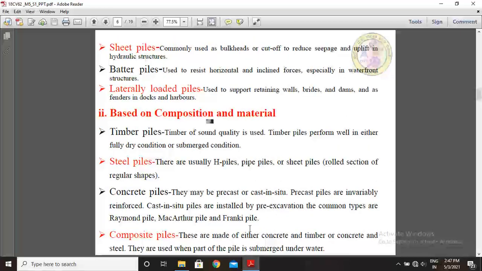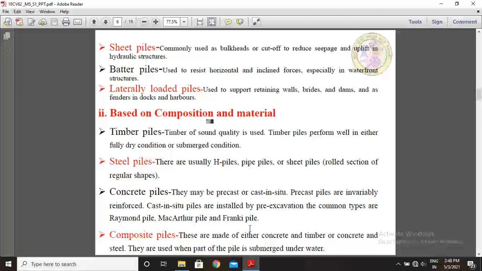Next piles are sheet piles. These are the most used piles nowadays. Sheet piles are commonly used as bulkheads or cutoffs to reduce seepage and uplift in hydraulic structures.